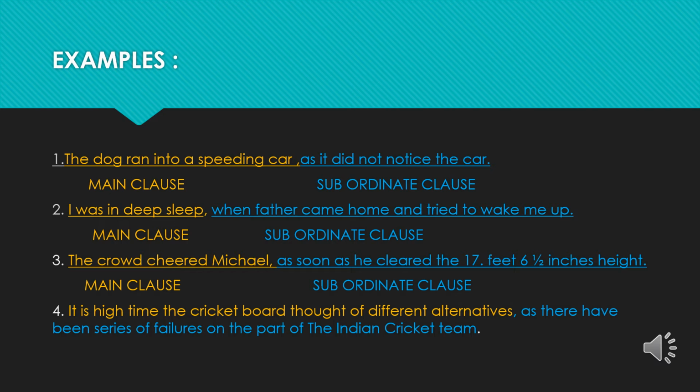And the last one: It is high time the cricket board thought of different alternatives as there has been a series of failures on the part of the Indian cricket team. In this sentence, it is high time the cricket board thought of different alternatives is the main clause. The remaining part of the sentence is known as the subordinate clause as it depends upon the first part.